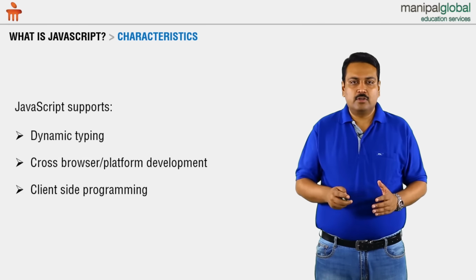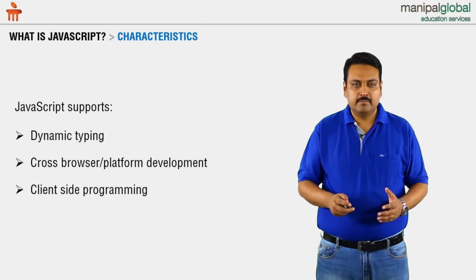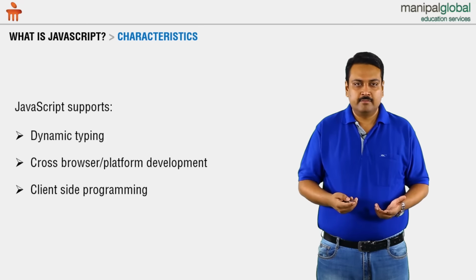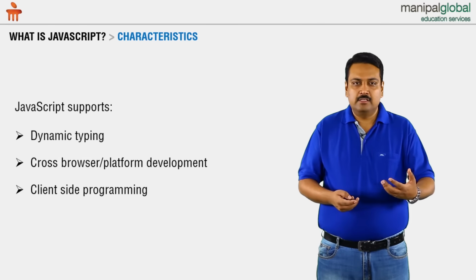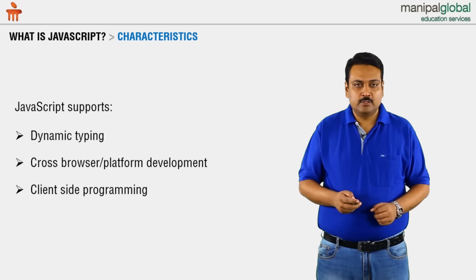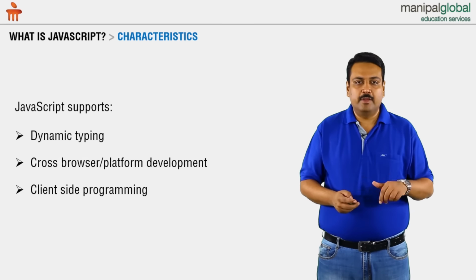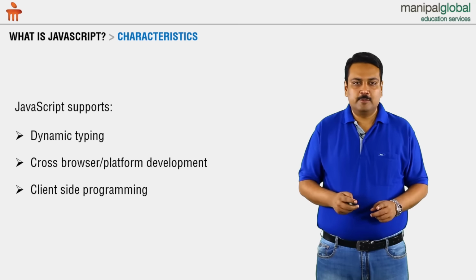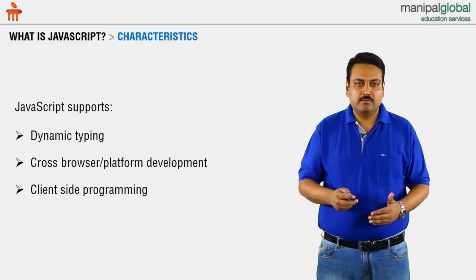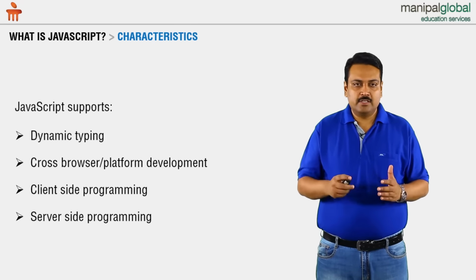JavaScript can be used on the client side. When we say client side, it is on the browser. The browser is also called the thin client. Now, in the browser, the user sees the content. JavaScript is used to bring interactivity to the HTML. So, using HTML, we display the content, and using JavaScript, we make it interactive. And because JavaScript helps in client-side programming, it is the language for browser-based development. We can also use JavaScript on the server side now.